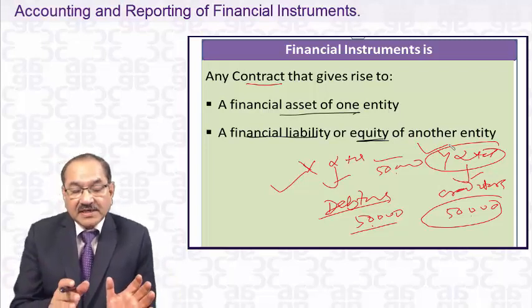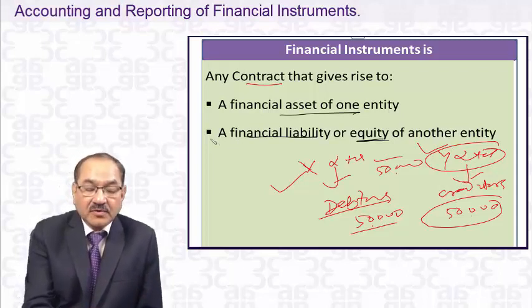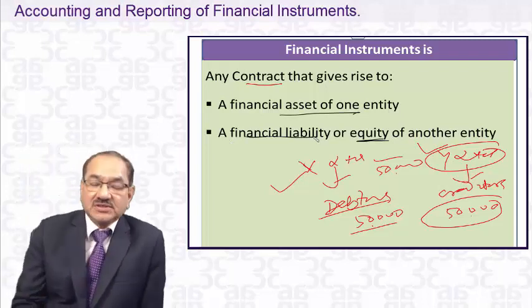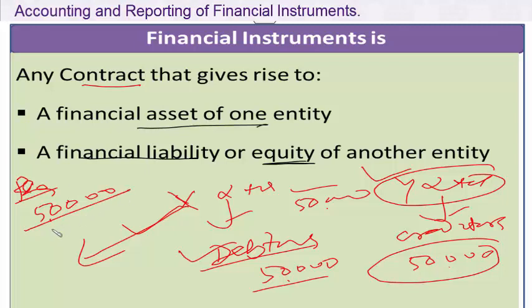Now the definition does not talk only of this one. It says in another part that it is the financial liability or equity of another entity. So what will be that situation? Suppose X Limited, instead of selling the goods on credit, has invested in the shares of Y Limited of rupees 50,000. It has purchased from the market, maybe the nominal value is 5,000, but it has purchased from the share market at 50,000 rupees.